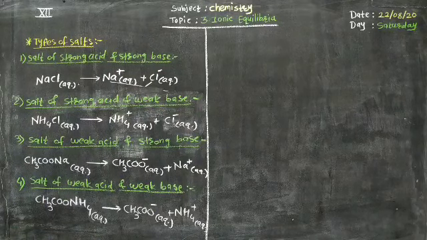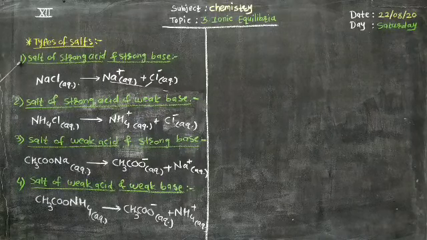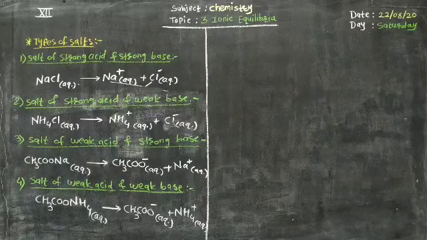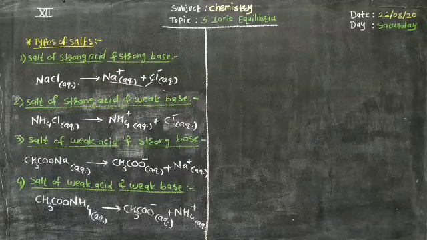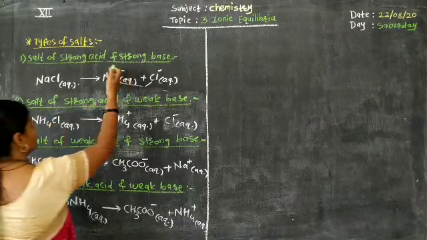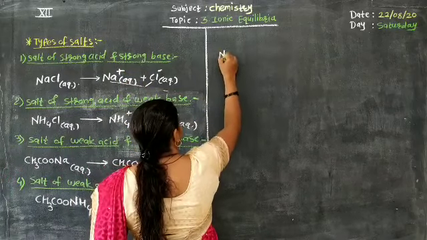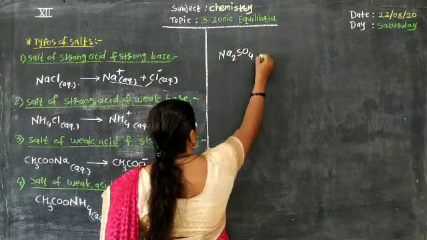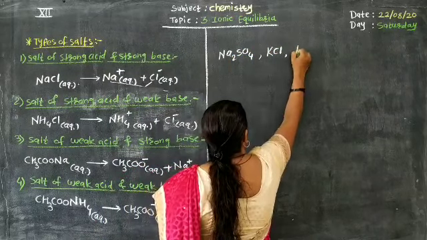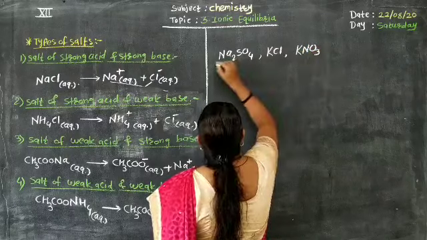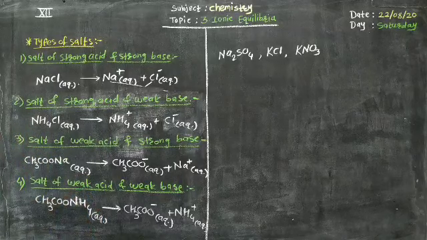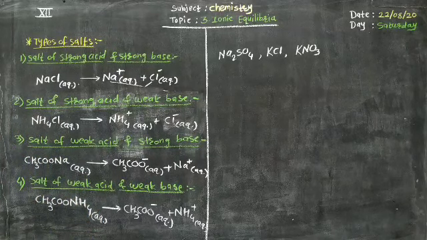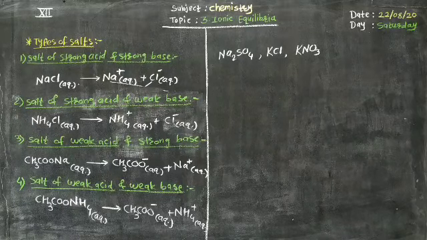Some other examples also you can say. For the first, salt of strong acid and strong base, some other examples are Na2SO4, NaNO3, KCl, and potassium nitrate, KNO3. For the second, salt of strong acid and weak base, one example is ammonium chloride, and the remaining examples you may say are CuSO4, NH4NO3, CuCl2.